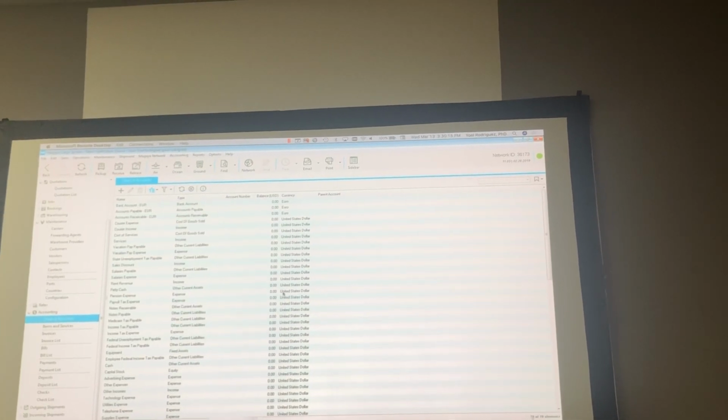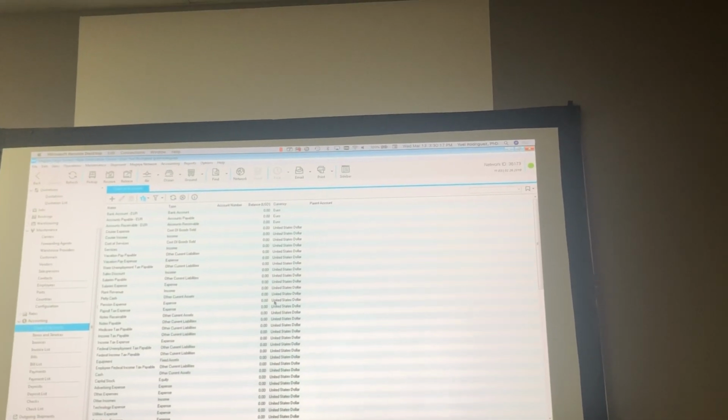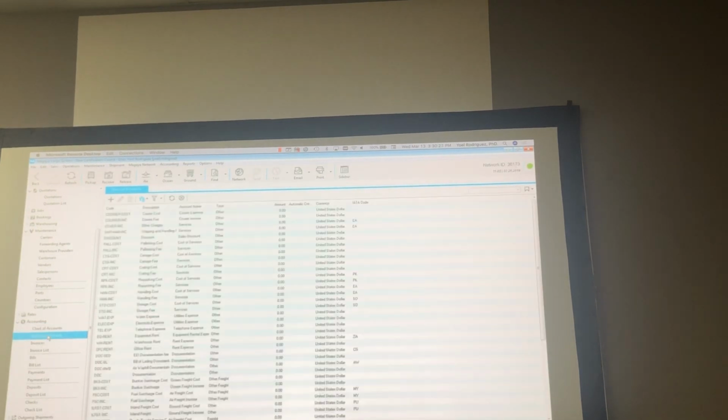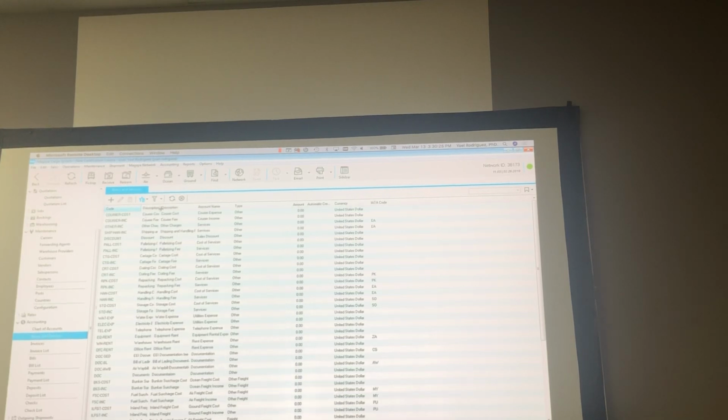Once you have your chart of accounts, you will just be creating your items and services. Items and services means, remember, everything that you will be selling or buying. Freight, the freight that you are selling to the customer, the freight that you are buying from your carrier. That will be items and services.